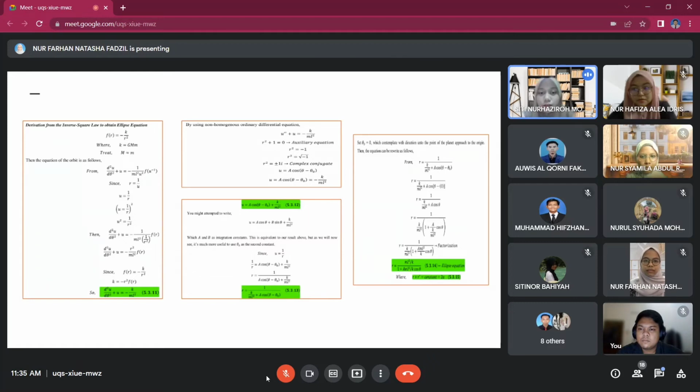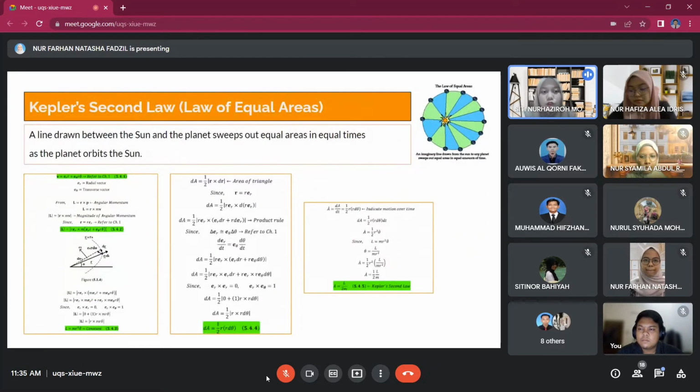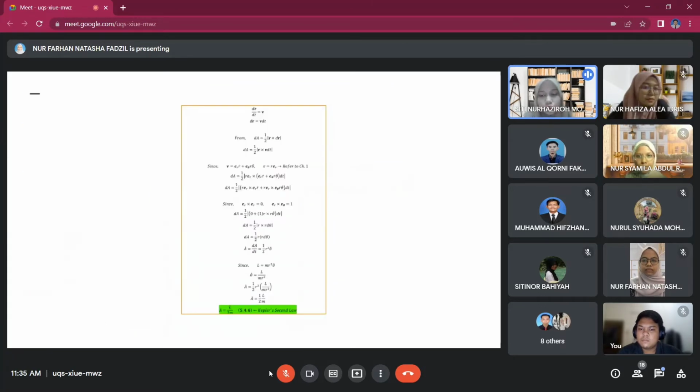Alright, we go for Kepler's second law, which is the law of equal areas. The law of equal areas states that a line drawn between the sun and the planet sweeps out equal areas in equal time as the planet orbits the sun. So this is the derivation of the second Kepler's law.